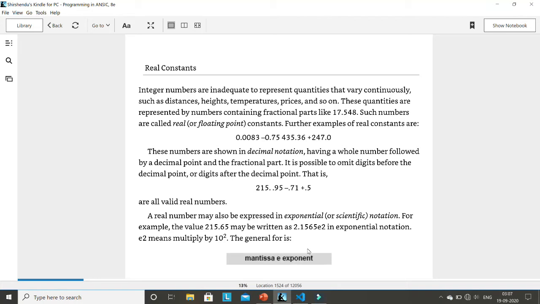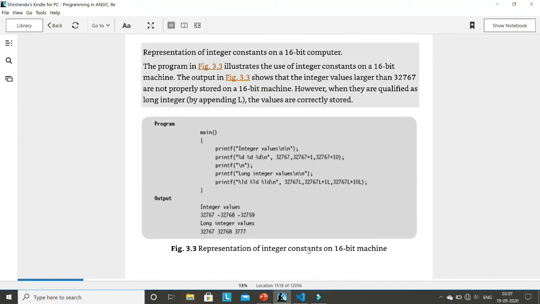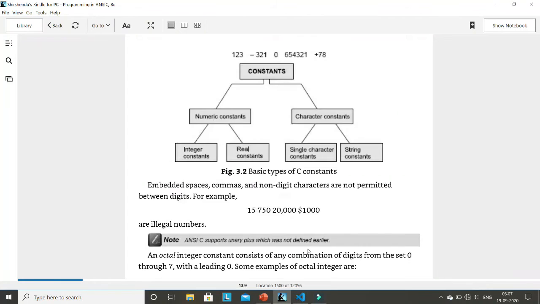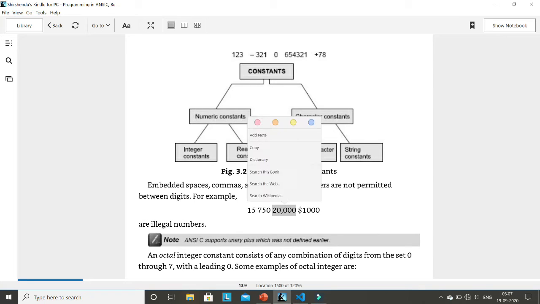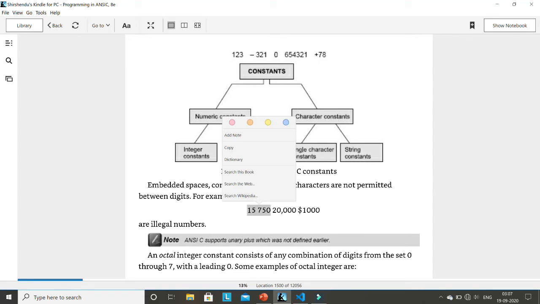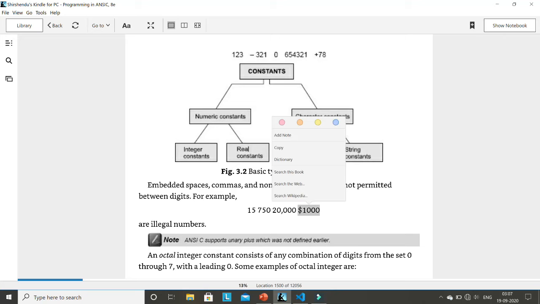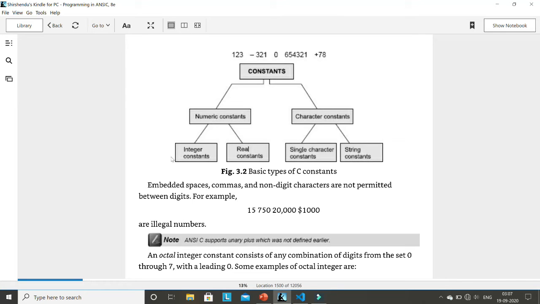Now let me show you some common mistakes. You cannot write an integer constant like 20,000. A comma is not allowed in any integer constant. You cannot give any space. For example, if you want to write 15,750, you cannot give any space here. You cannot use any dollar symbol or anything else when you are writing an integer constant.